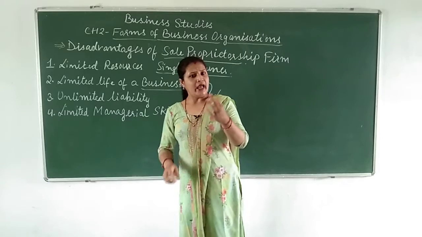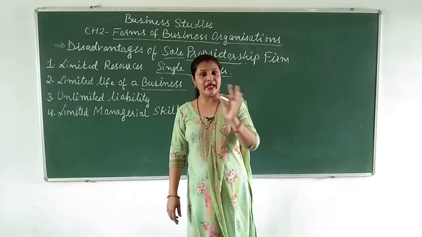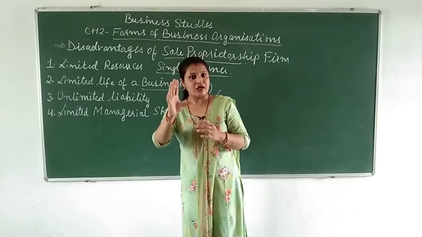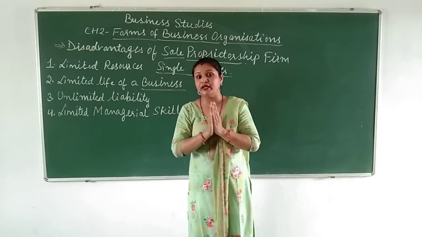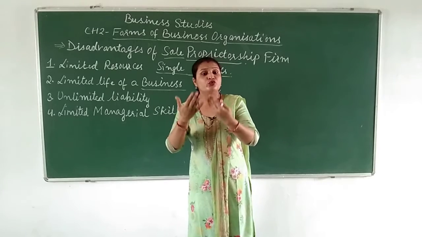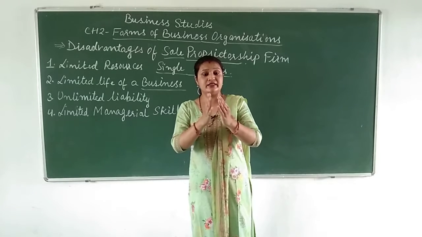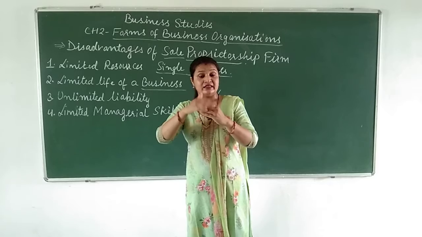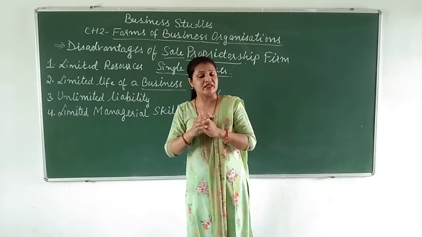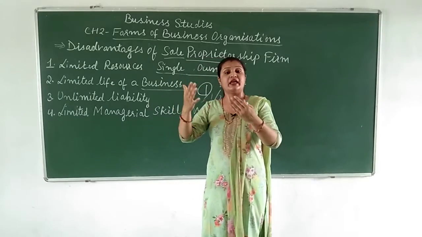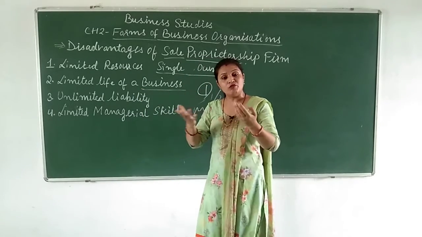How is it unlimited? Once again the same thing is repeating, that he is one person who is doing everything. So he is having some funds. Suppose he is having a small amount and he has invested that amount in his business. Now he wants more funds, but because he is a sole proprietor, his resources, his finance is limited. So whatever he is having, he has invested in the business. Now he is thinking that he will raise his business, he will improve his business. So he wants money. So what will he do? From where will he get the money?